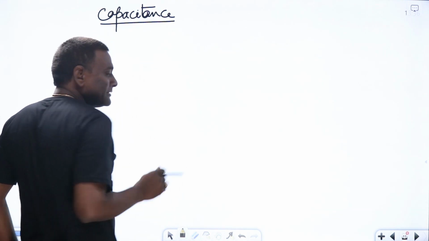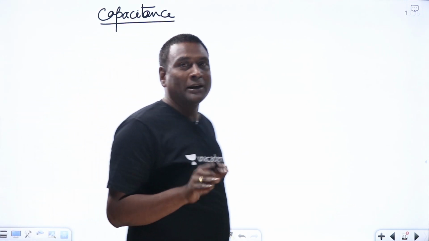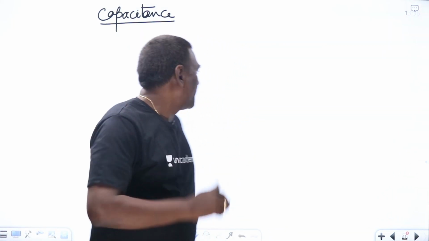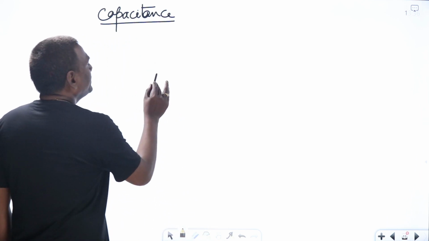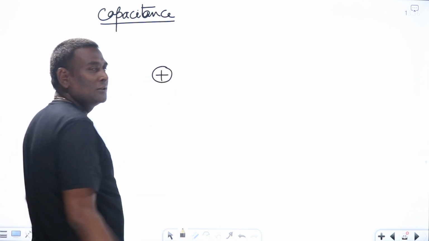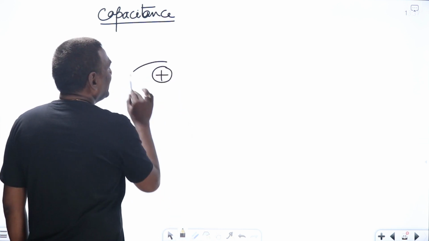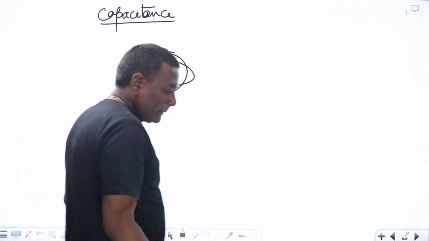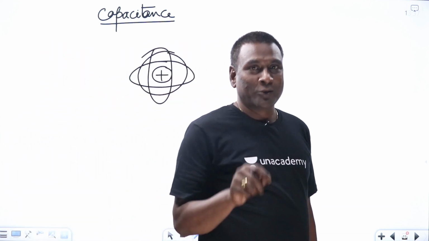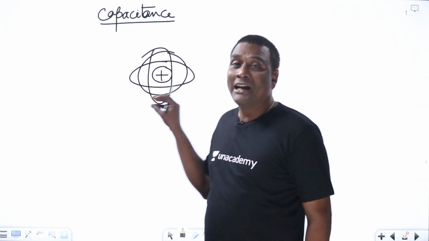It is capacitance, meaning that ideal property. It is not a practical property. Now, see here, in any material, any atom: if you think of an atom, the nucleus has positive charges, and the electrons are going to be revolving around it. My point of interest is not the electron, but the center of gravity of the electrons.